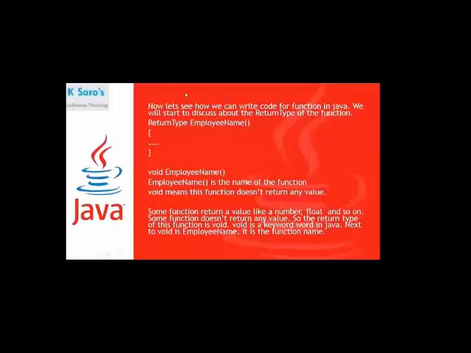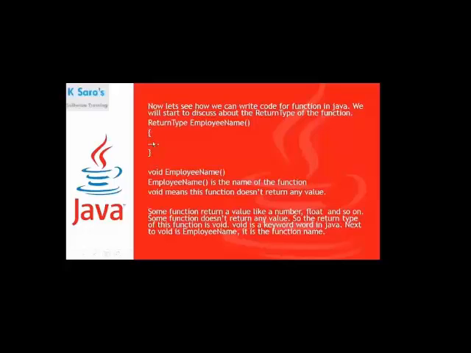Before this function, in front of the function, I have written the return type. The return type may be int, float, double, char, any return type. If you are going to return a number, the return type is int. Here you need to write int before the employee name. After this function name, I'm opening the curly braces.